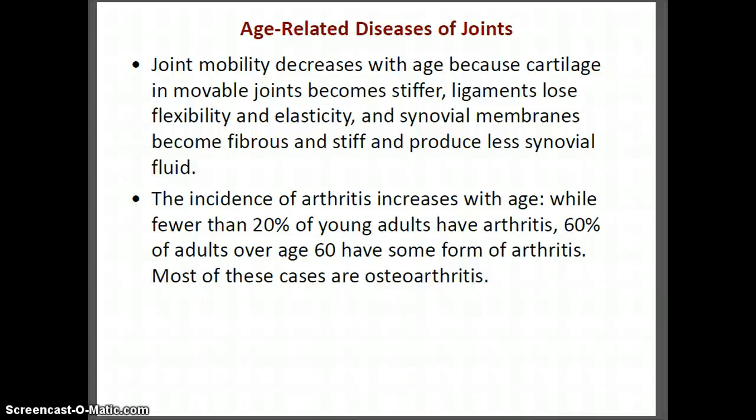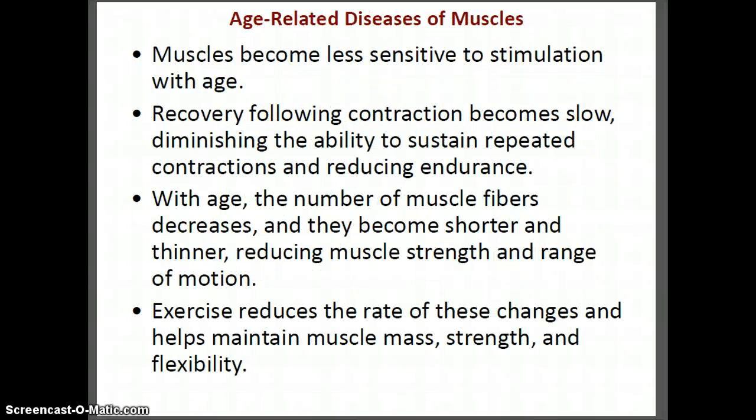Also, there are age-related diseases of the joints. Mobility often decreases with age because the cartilage becomes stiffer, the ligaments lose their flexibility, we have more collagen fibers versus less elastic fibers as we age, and the synovial membranes become more fibrous and stiff and produce less fluid. So there's more friction, less mobility. The incidence of arthritis increases with age, and that's mostly osteoarthritis. While fewer than 20% of young adults have arthritis, 60% over age 60 have some form, and as I said, most of these are osteoarthritis.